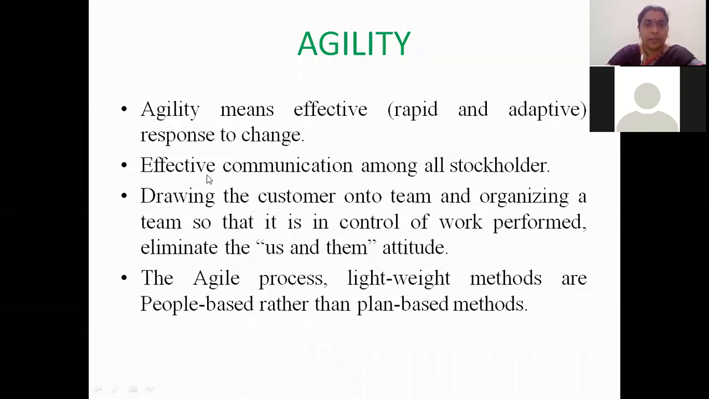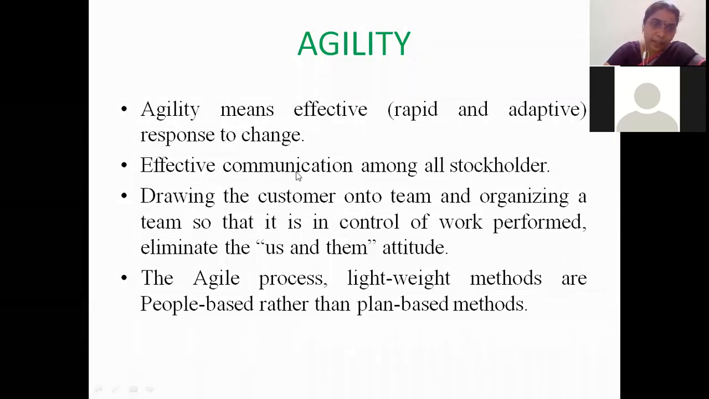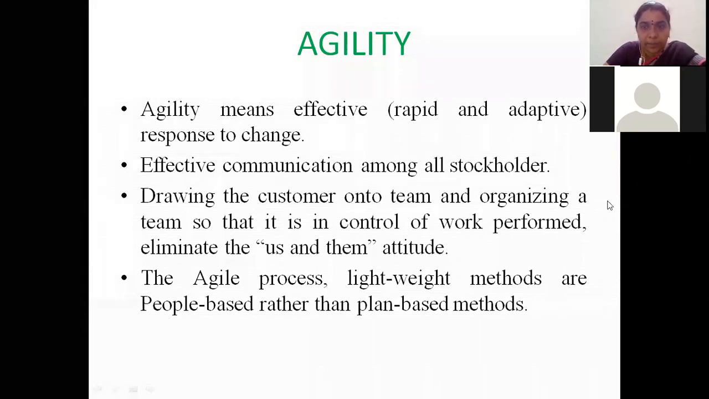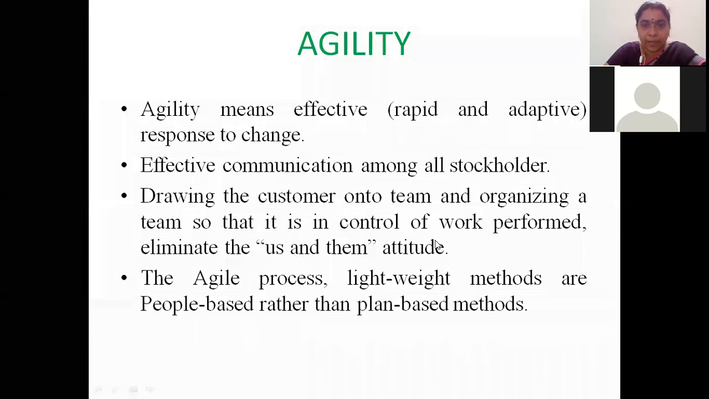And the second thing in agility is effective communication among all stakeholders. This is the main thing that agility follows. Always have communication with the stakeholders, with the client. It can be either the major stakeholder or any person, any stakeholder, always have communication with him. And the third one is drawing the customer onto the team and organizing a team so that it is in control of work performed, eliminate the us and them attitude.